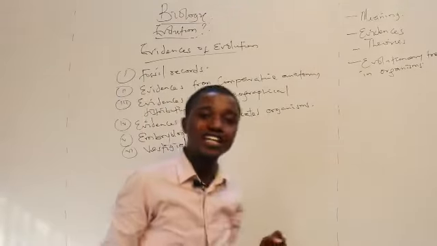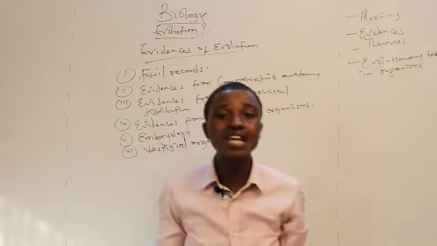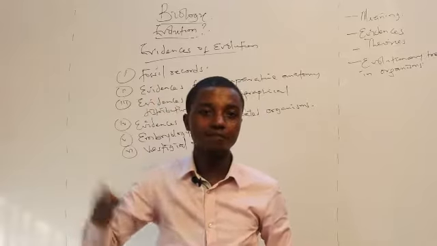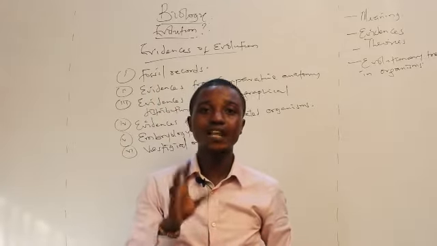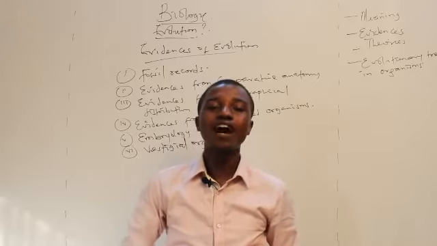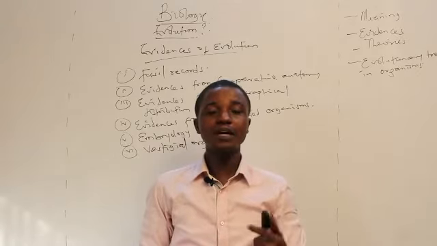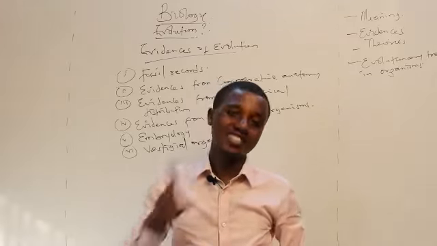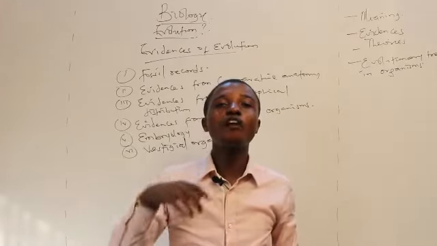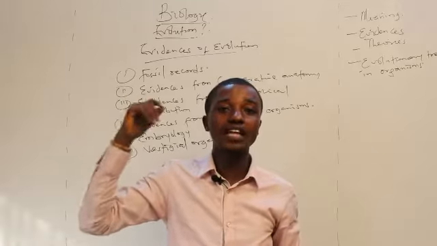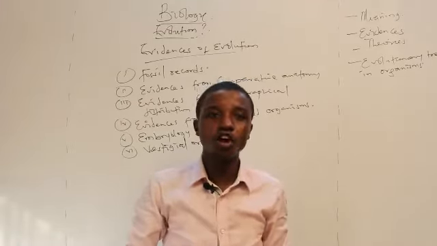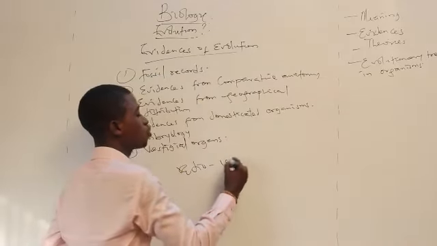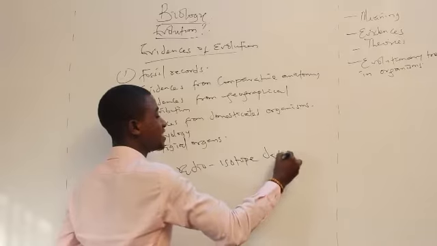I start by defining what fossils are. Fossils are the remains of plants and animals that have decayed over a long period of time. As a matter of fact, we get to know the ages of rocks, sediments, and skeletons that have decayed over a long period of time by employing a method called radioisotope dating.